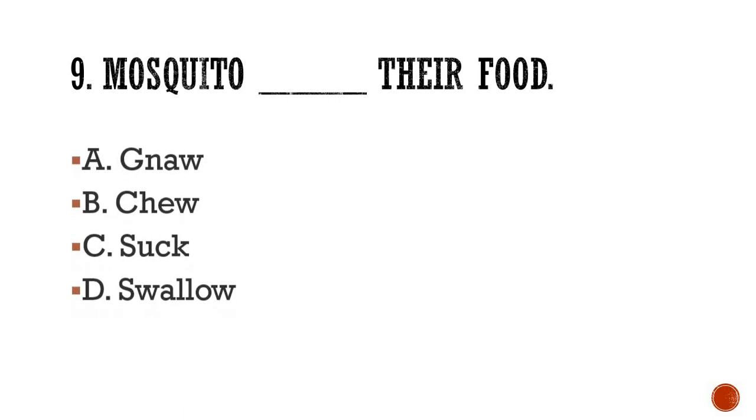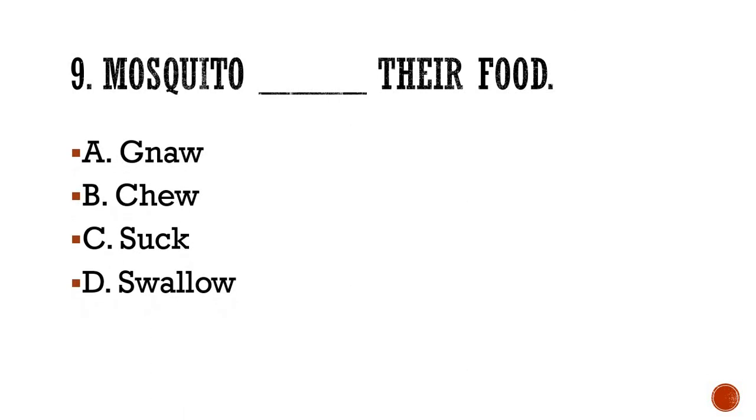Mosquito dash their food. Again, eating habit. Do they gnaw? Do they chew? Do they suck? Or do they swallow? Please write down the answer quickly. Mosquito dash their food. A, B, C or D. Gnaw, chew, suck or swallow. What do they do with their food?